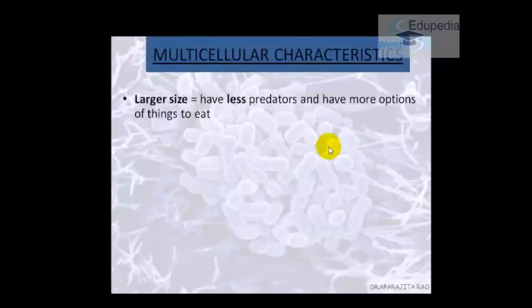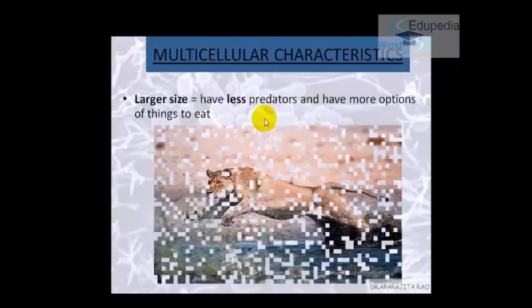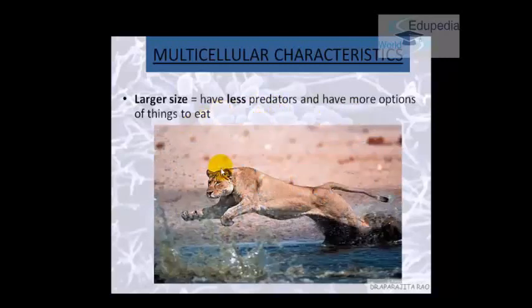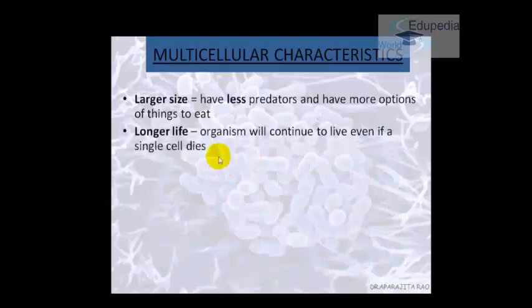So what are the benefits we have as multicellular organisms? Because the larger the size, the fewer the predators. The larger ones can eat the smaller ones. If you see this, he is a multicellular organism and he can eat all of us. And we have a longer lifespan, because when there is a single cell, it dies and the life is over. But in our case, that is a multicellular organism, even if one cell dies, other cells are there to replace it.